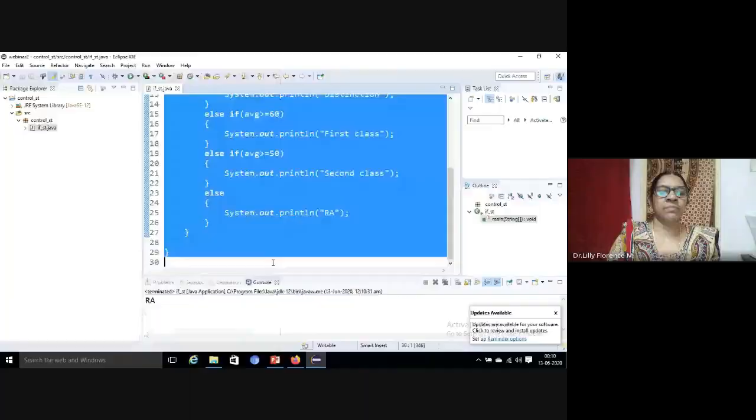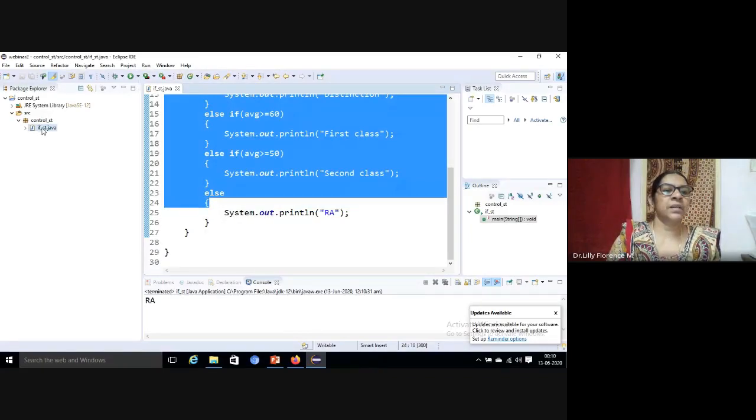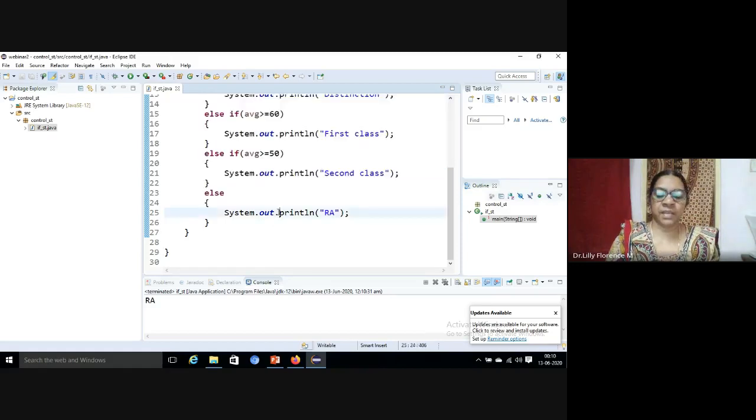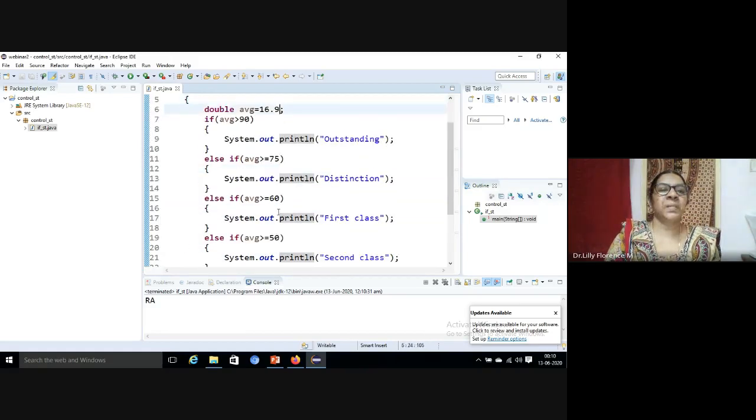Next we go to the nested if statement. In a nested if statement, we can define one if else statement inside another if statement. I am doing the same, doing the same program here.